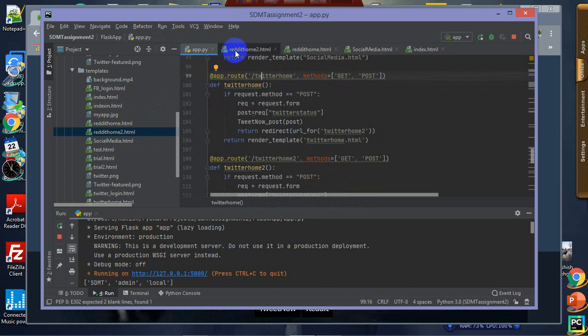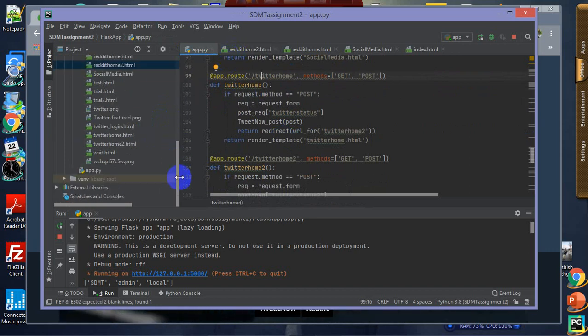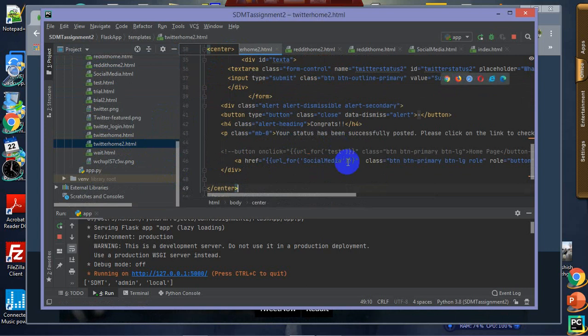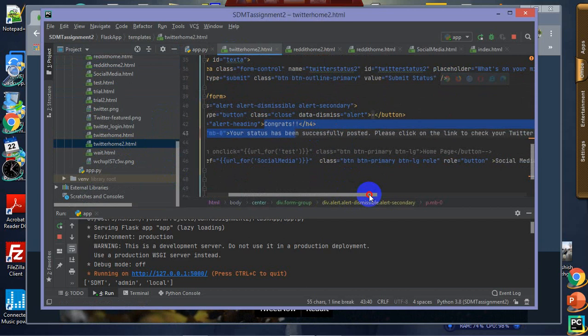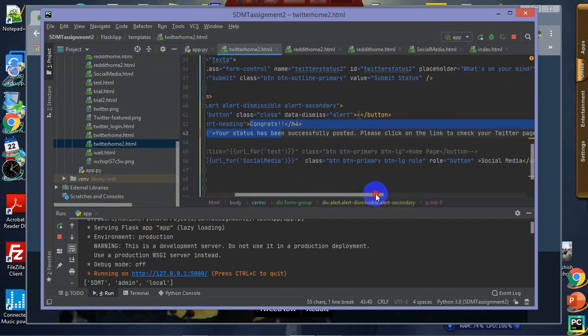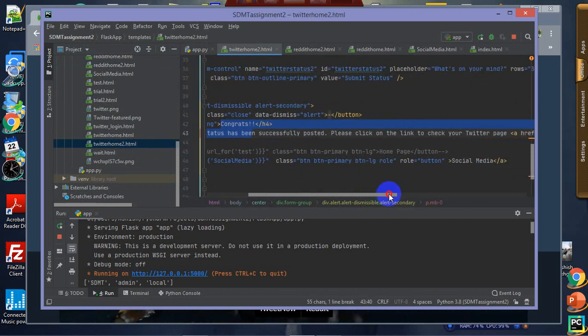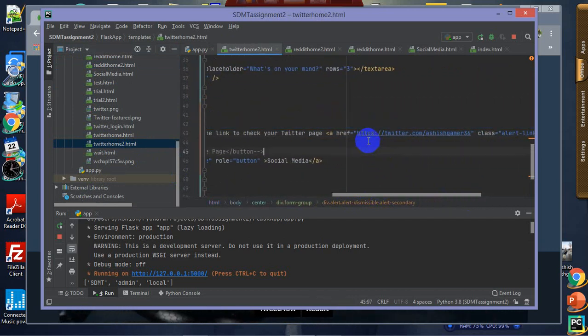Sorry, I explained Reddit home, and it should be Twitter home too. It also contains a similar kind of code, but with different links, of course, taking to the Twitter account and posting it into the Twitter page. So this is my Twitter page, which is a public URL and anyone can open it.